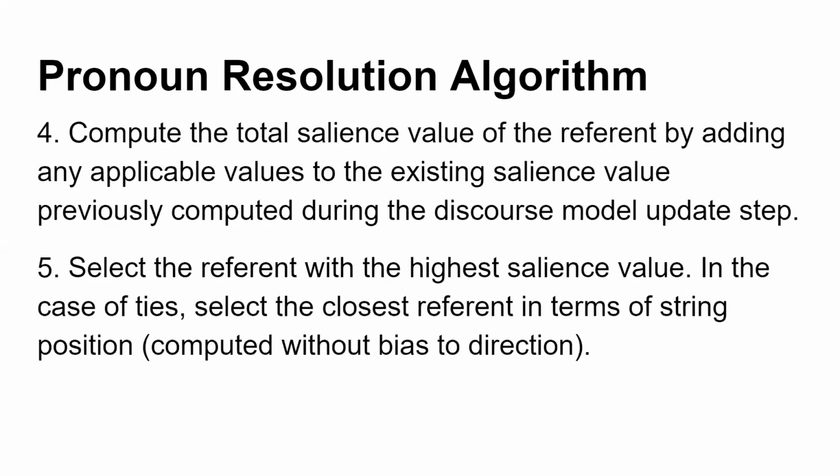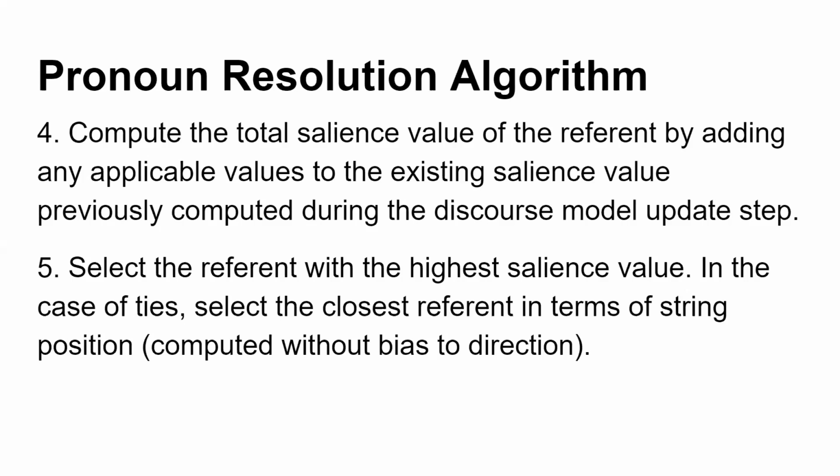Now compute the total salience value of the referent by adding applicable values to the existing salience value previously computed during the discourse model update step, and select the reference with the highest salience value. In case of a tie, select the closest referent in terms of string position. So these were the steps.